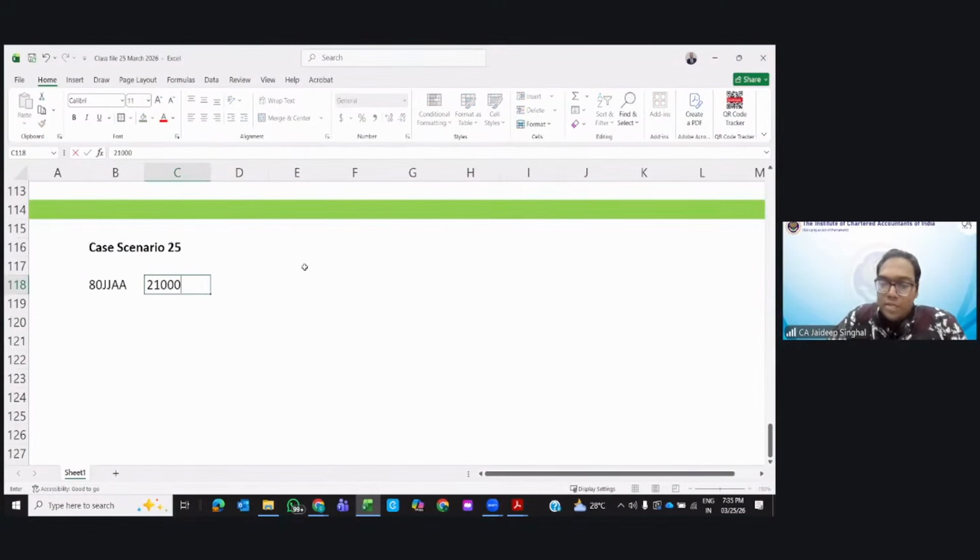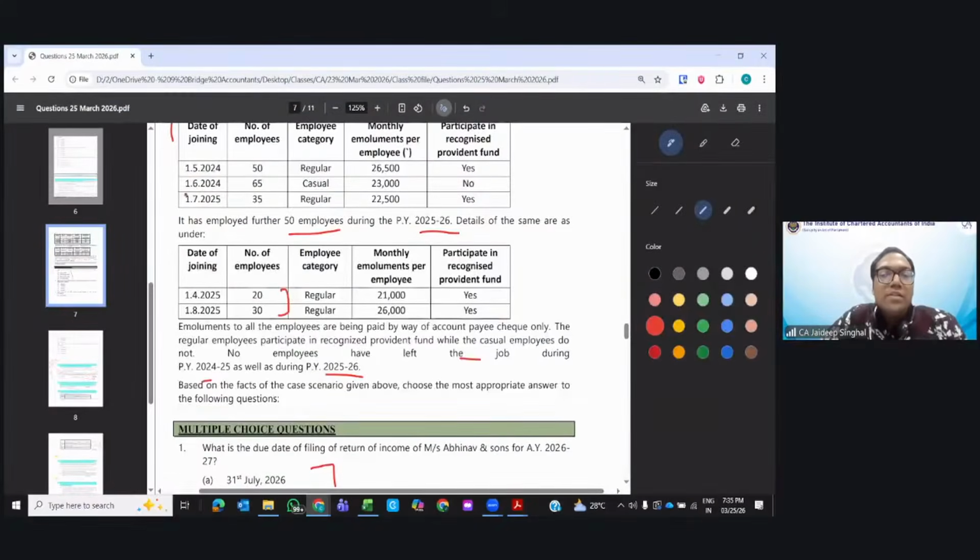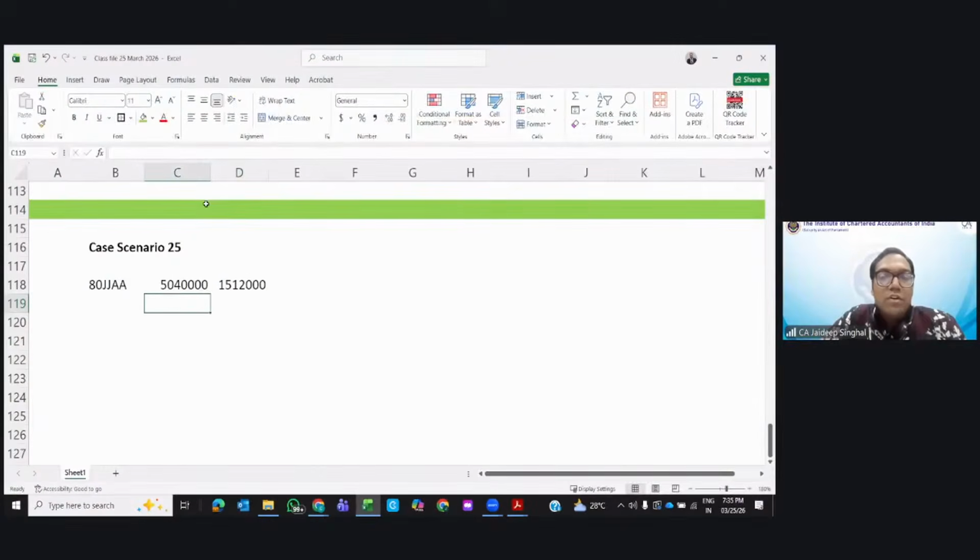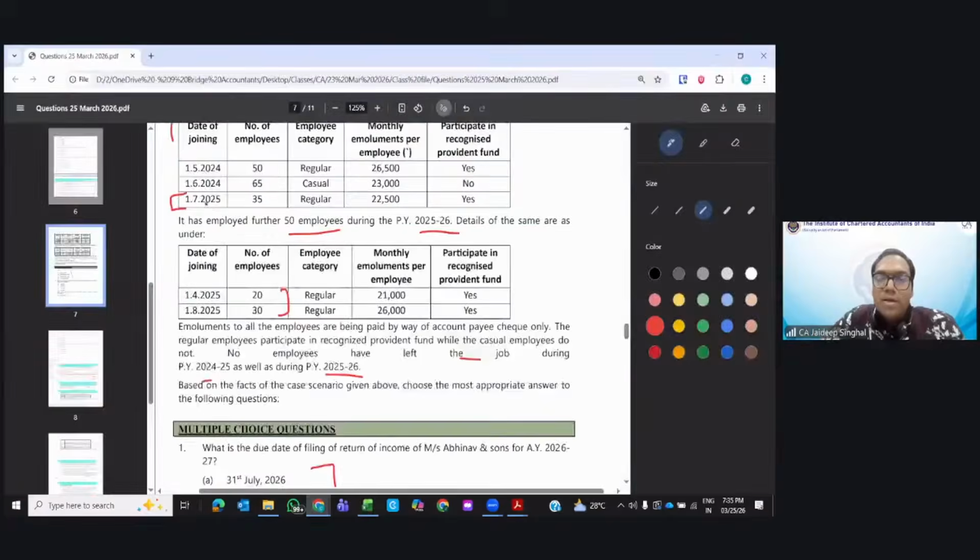21,000 into 12 months into 20 employees: 50 lakh 40,000. How much percentage of it? 30%. Plus these employees, added on 1st of July 2025, 35. They were employed on 1st of July. So how many months were they? They were for 9 months.